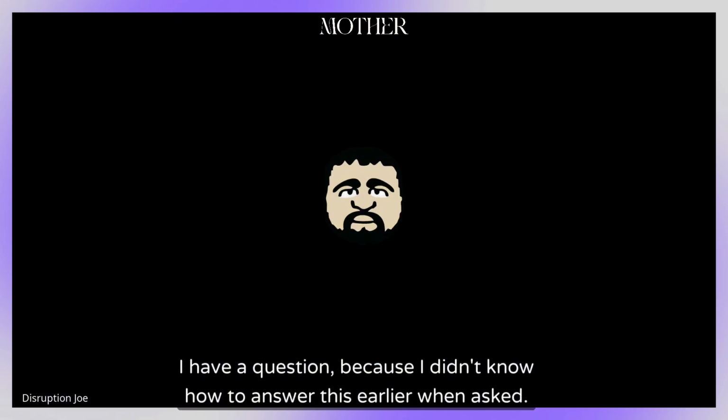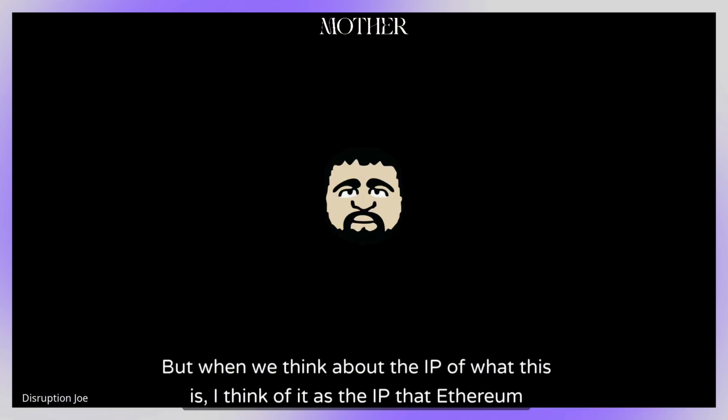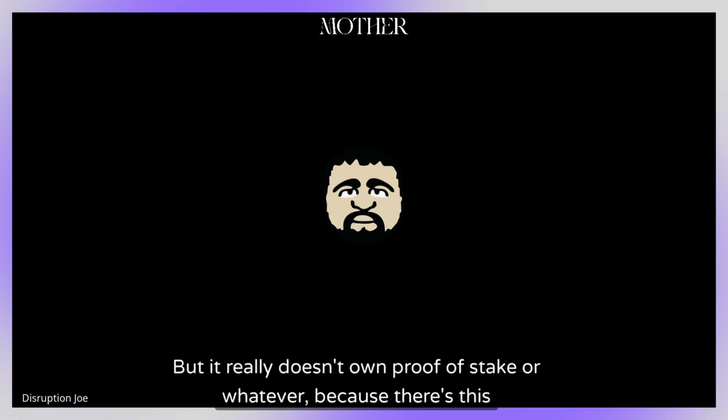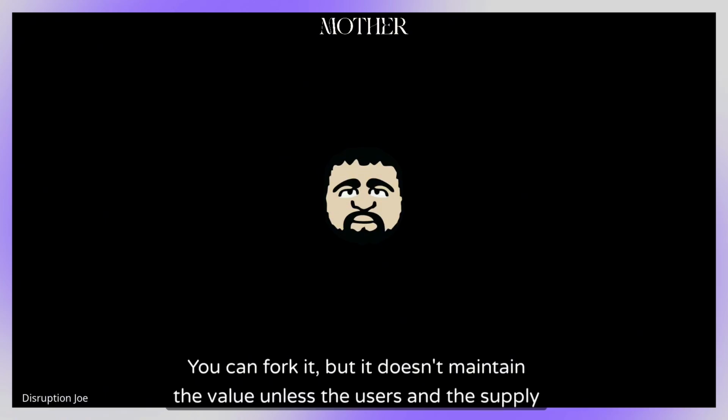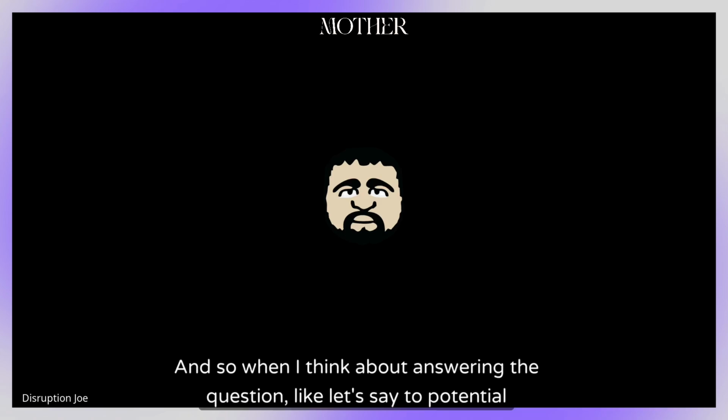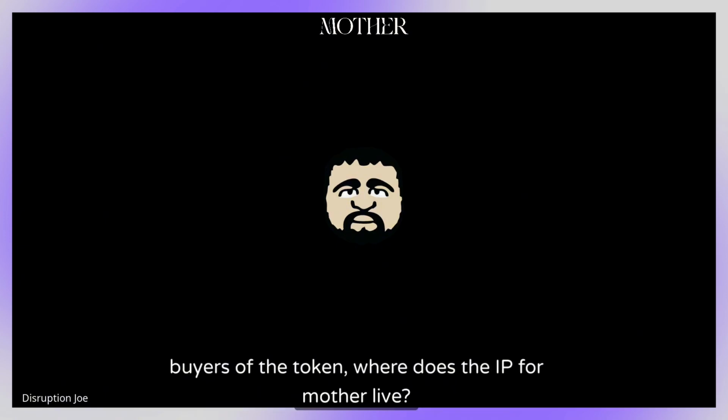I have a question because I didn't know how to answer this earlier when asked. When we think about the IP of what this is, I think of it like the IP that the Ethereum Foundation holds is the logo and so forth, but it doesn't really own proof of stake, because there's a crypto-economically secured reason why the ecosystem has value, right? You can fork it, but it doesn't maintain the value unless the users and the supply and demand of the network move with the fork. And so when I think about answering the question to potential buyers of the token, where does the IP for Mother live?